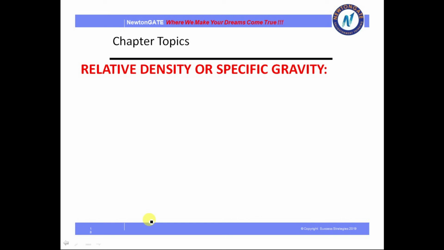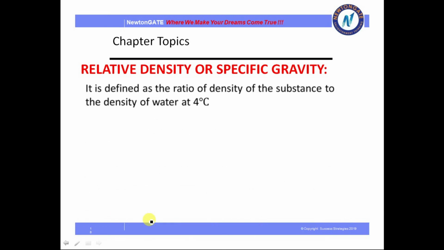Next is relative density or specific gravity. This is a very important concept. It is defined as the ratio of the density of the substance to the density of water at 4 degrees Celsius. This is a unitless quantity. Why?